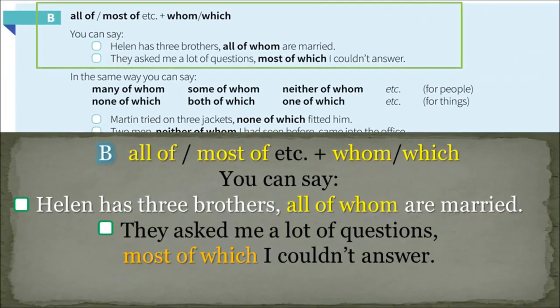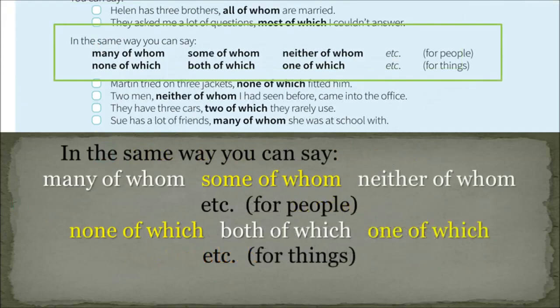B. All of, most of, etc. plus whom, which. You can say, Helen has 3 brothers, all of whom are married. They asked me a lot of questions, most of which I couldn't answer. In the same way, you can say many of whom, some of whom, neither of whom, etc. for people, none of which, both of which, one of which, etc. for things.